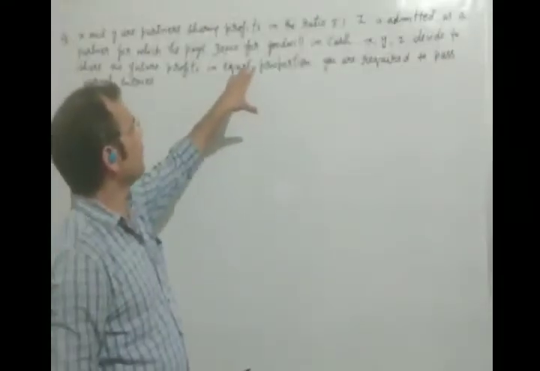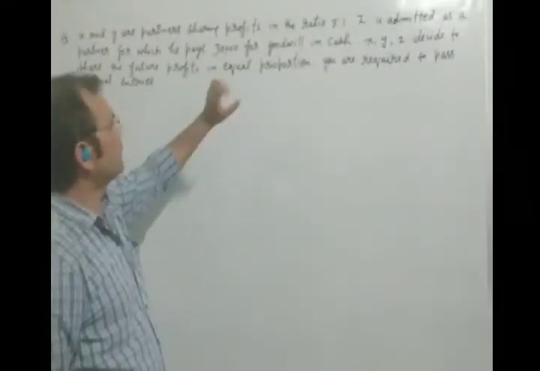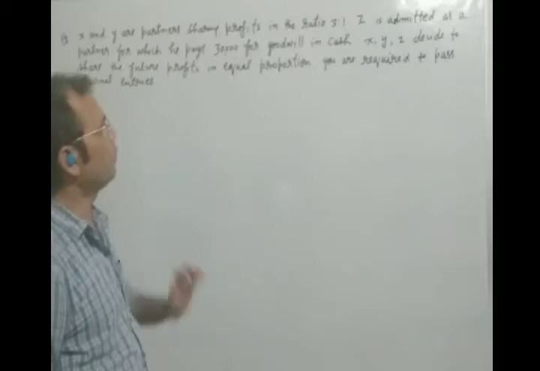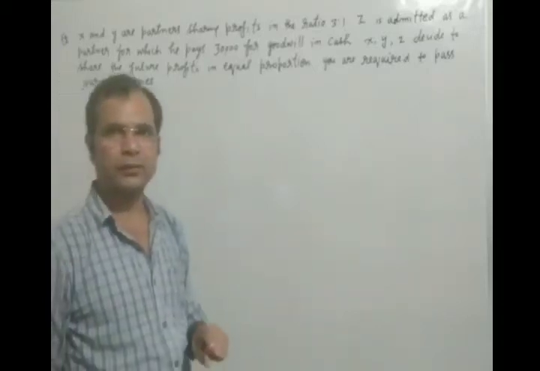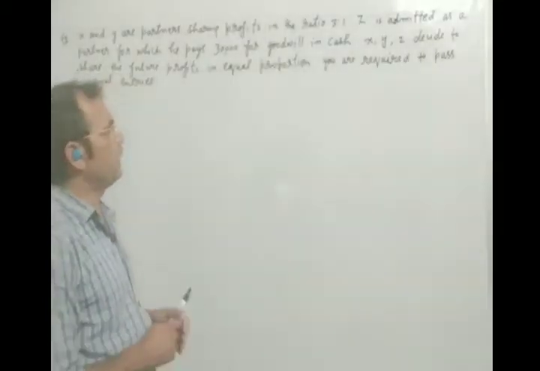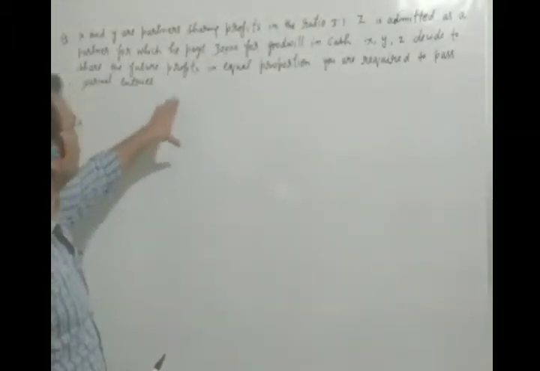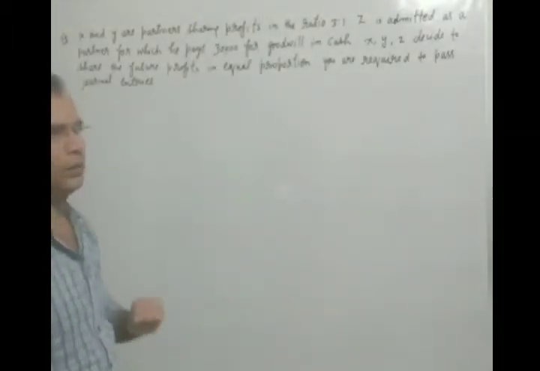At that time, he brings 30,000 rupees for goodwill in cash, and X, Y and Z decide to share the future profits in equal proportion.